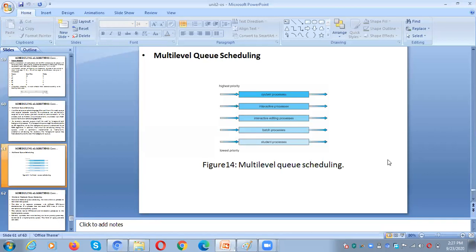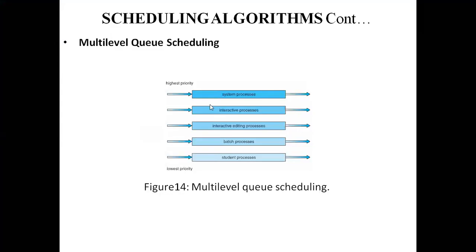They run parallelly. So coming to our topic, multi-level queue scheduling. If you observe here, multiple queues are there. This is one queue, this is the second queue, this is the third queue, this is the fourth queue, and this is the fifth queue. How are the processes executed?